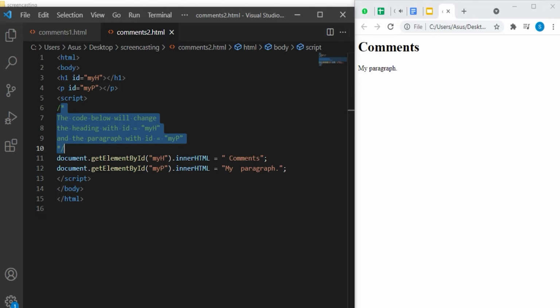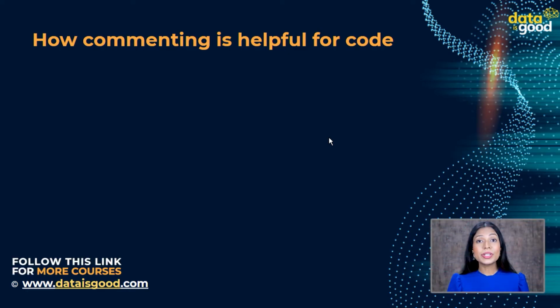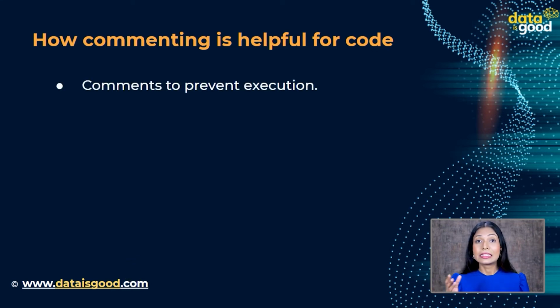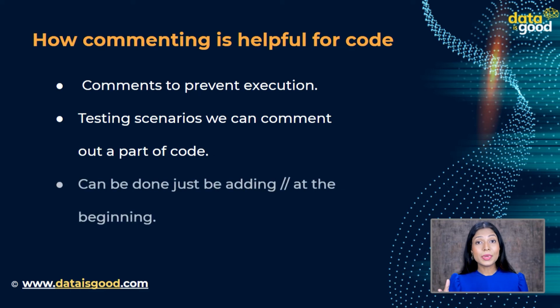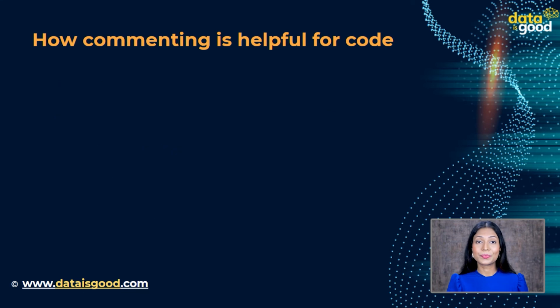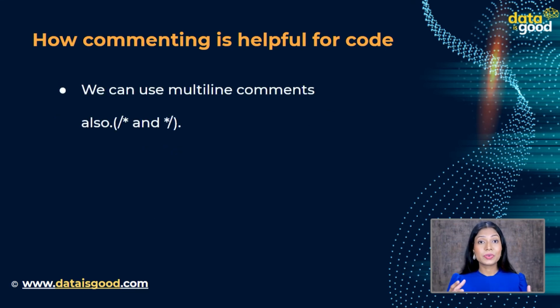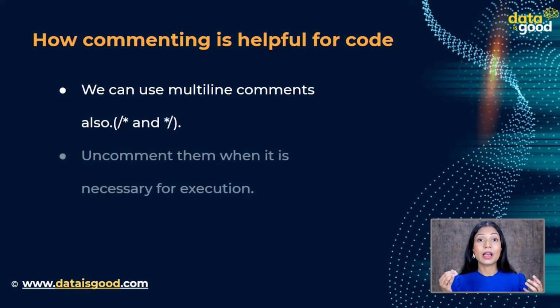Now let us see how commenting is helpful for code. Commenting code uses. We also use comments to prevent execution. This means when you are experimenting with the code to know if it is working as required, in case of various testing scenarios, we can comment out a part of code when it is to be ignored. This can be done by just adding two slashes at the beginning of the statement that we want to exclude. Or we can also exclude a part of the code using a multi-line comment. The use of commenting the code is that we can uncomment them when it is necessary for execution.